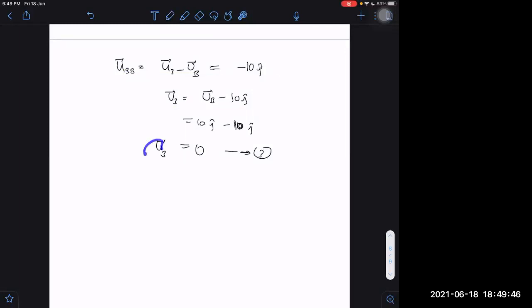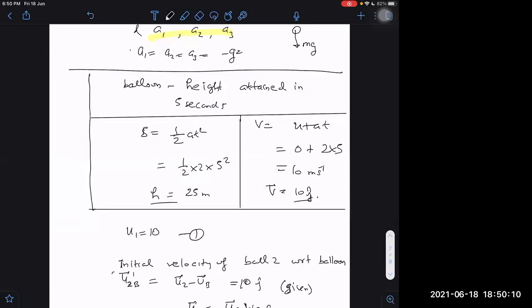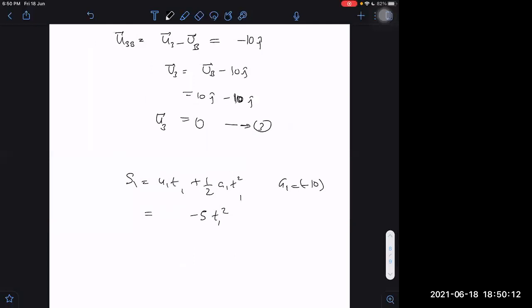Now, once you know U3, what is our time taken? I am asking you time taken. So I will write the equation S1 is equal to U1t plus half of A1t square. A1 is always fixed, A1 is equal to minus G. Let us take minus G as minus 10, so it is becoming minus 5 into T1 square. U1 was 10, so 10 into T1.